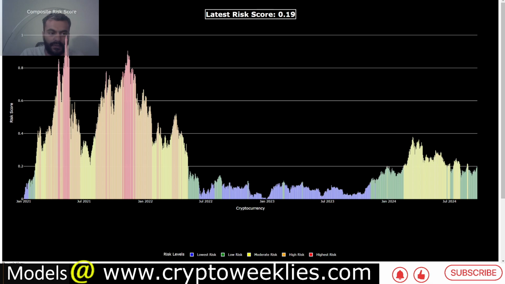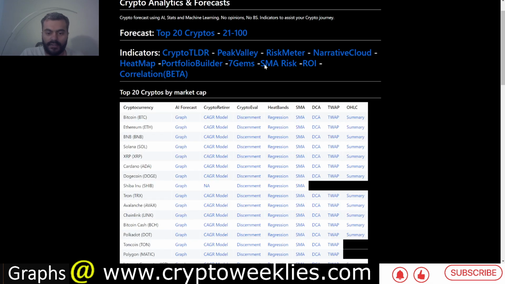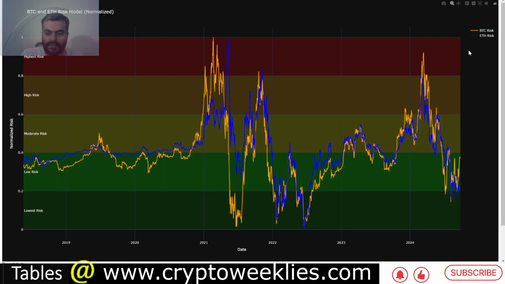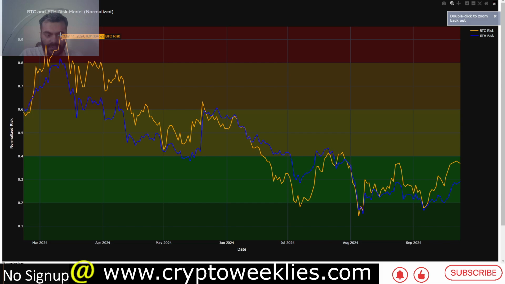To identify any potential peaks or bottom, the last analysis of some help would be the SMA analysis for Bitcoin and ETH. This is the Bitcoin and ETH and how they are doing on their 20-week moving average, and based on that proportional distance, these risk levels are normalized between 0 and 1. Per this analysis, we were in an overheated situation back in March of 2024, when BTC risk was 0.9, ETH risk was 0.8. Right now BTC risk is at around 0.36 and ETH is at around 0.38.